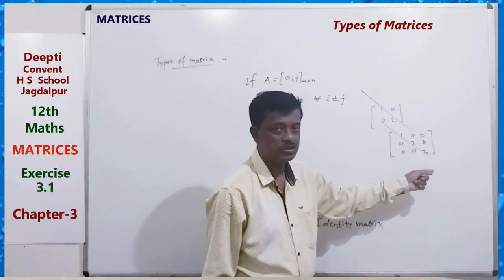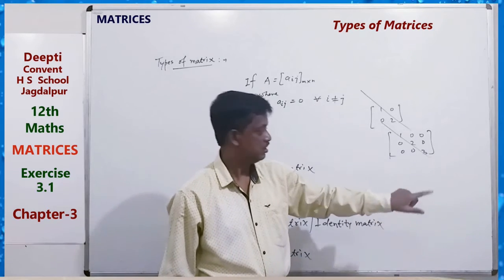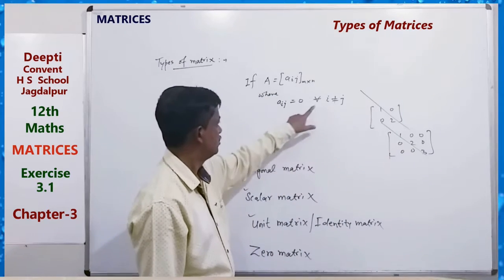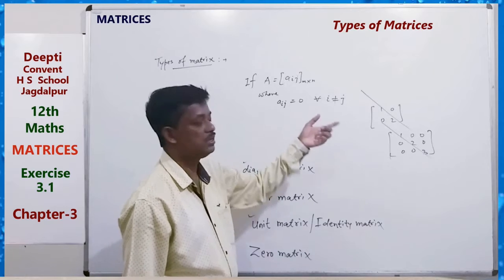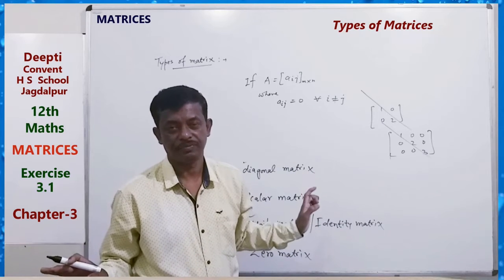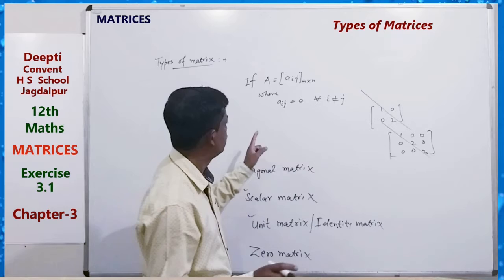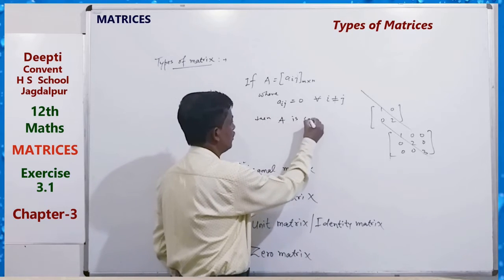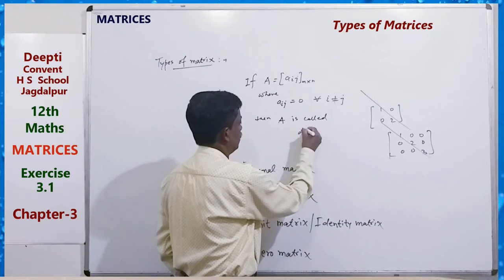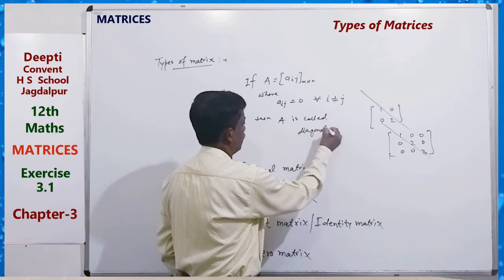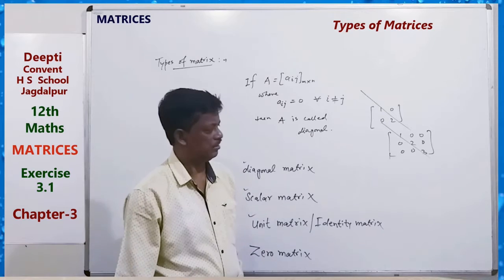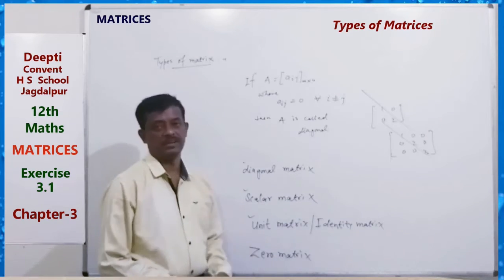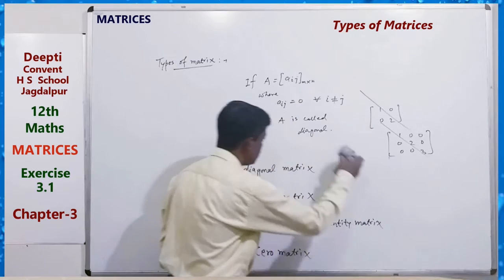So for unequal values, i not equal to j, Aij is always 0. Then A is called a diagonal matrix. The diagonal elements may be anything: 1, 2, 3, 4 may vary.